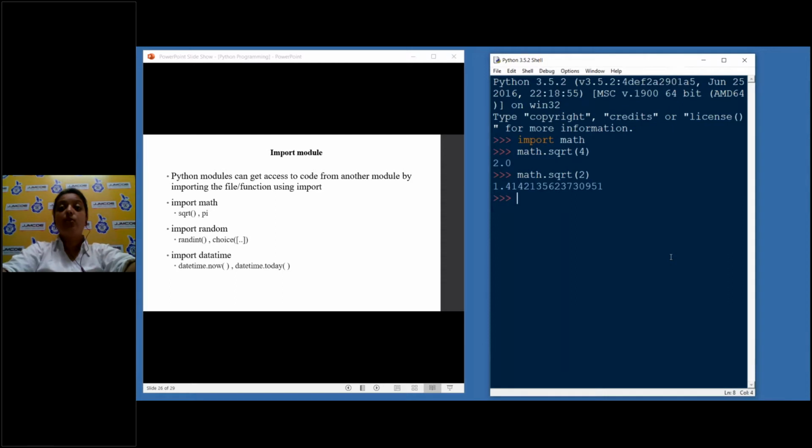I'll get 1.41, and it's a huge value. It will give me the exact value to many precisions, like the 10th or 11th precision. Then we have pi also. So if I write math.pi, I will get 3.14. So suppose I want to find the area of a circle, which is nothing but math.pi times r squared. Suppose my radius is 20. So you can use the value of pi. You can obviously put 3.14 by yourself. But if you want a very high precision,